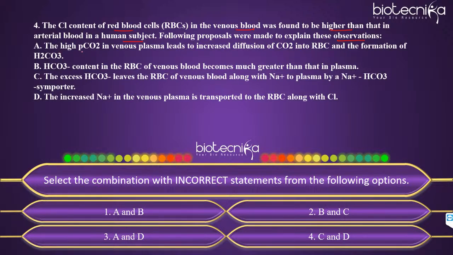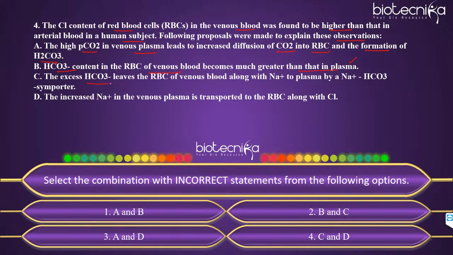Statement A, the high partial pressure of CO2 in venous plasma leads to increased diffusion of CO2 into RBC and the formation of carbonic acid, that is H2CO3. B, bicarbonate content in the RBC of venous blood becomes much greater than that in plasma.